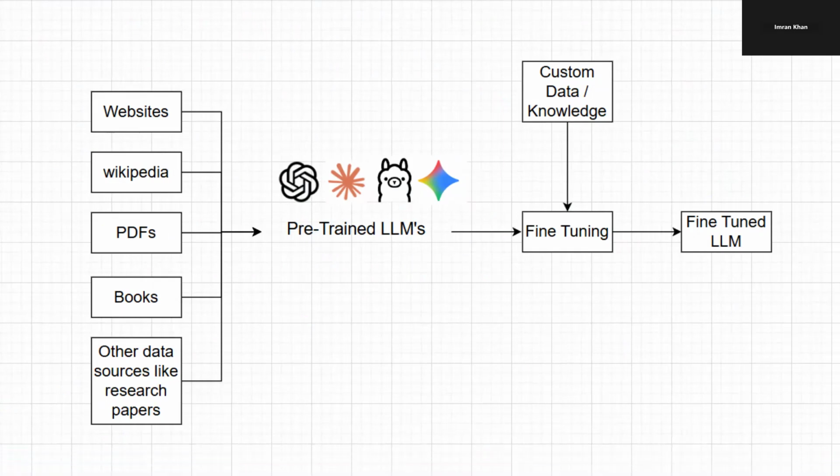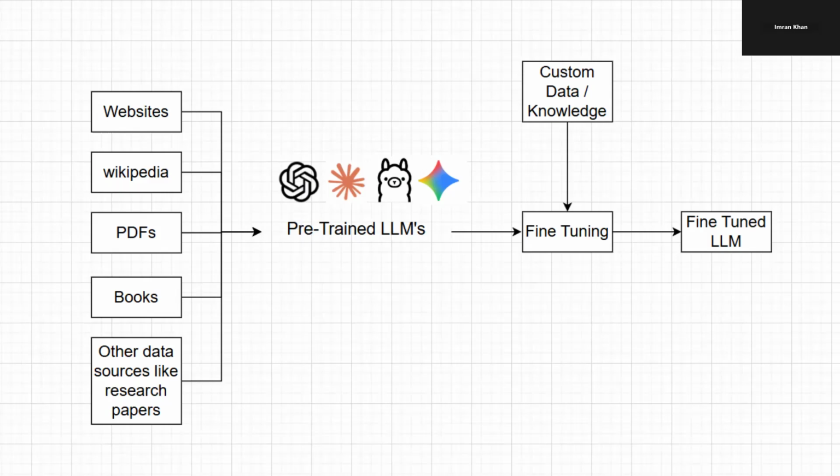So let's talk about what fine tuning is. Fine tuning in general terms means making small careful adjustments to improve how something works. Artificial intelligence, which is AI, has grown rapidly, and today we have multiple large language models like ChatGPT by OpenAI, Claude by Anthropic, Gemini by Google, and LLaMA by Meta, each designed to understand and generate human-like text.